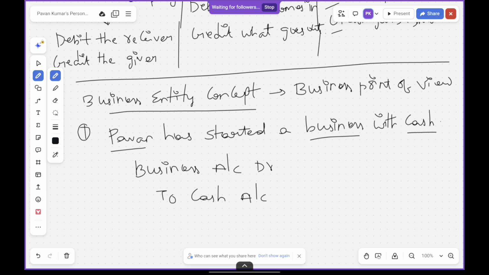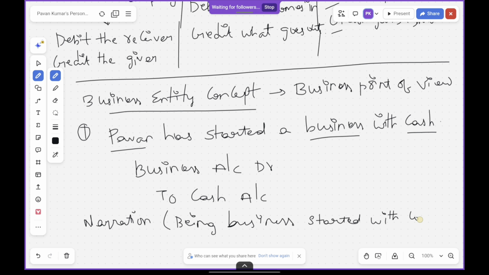Let me explain by writing the narration: being business started with cash. Or we can even say, to Pawan's cash account or Pawan's bank account.